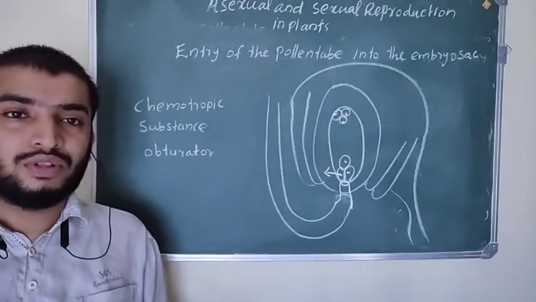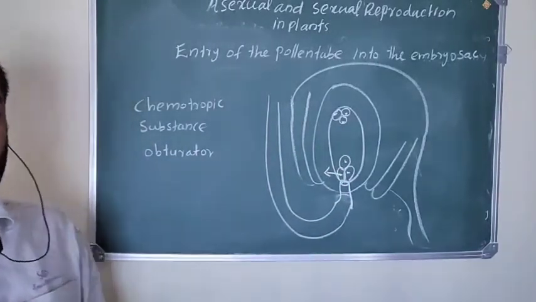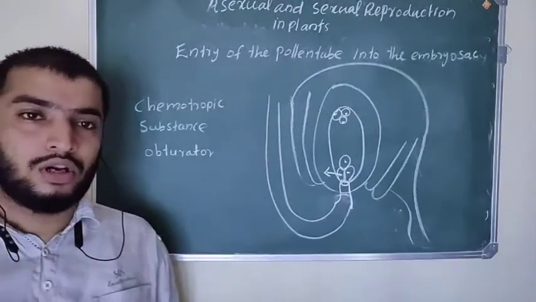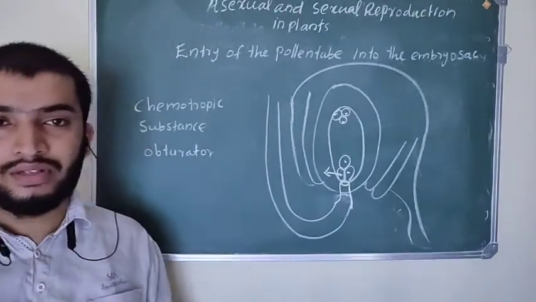One male gamete fuses with the egg cell, another male gamete fuses with the polar nuclei, so double fertilization takes place.